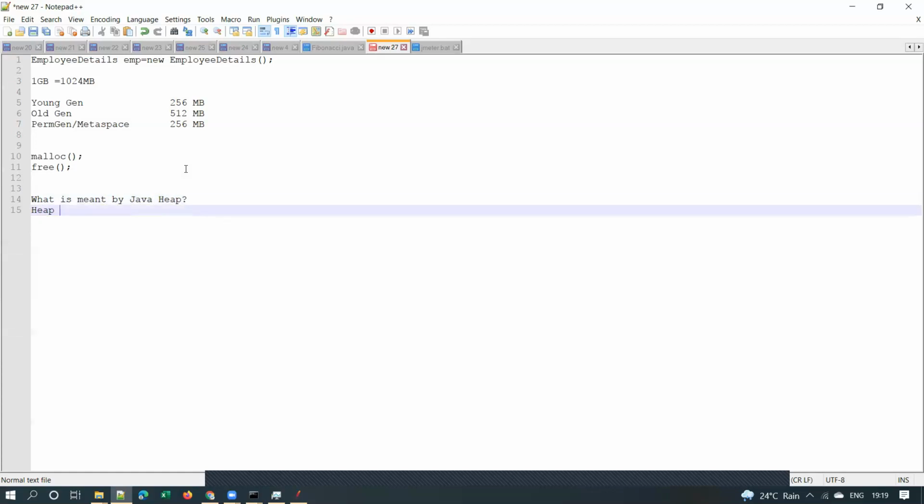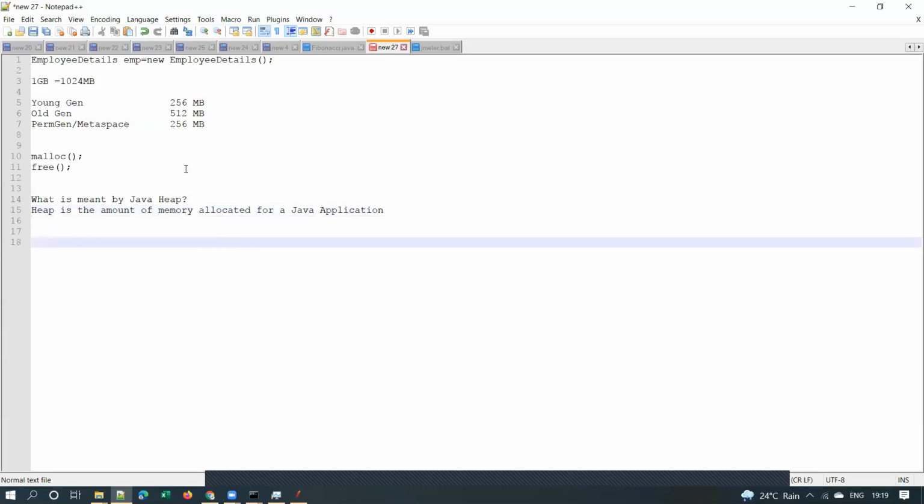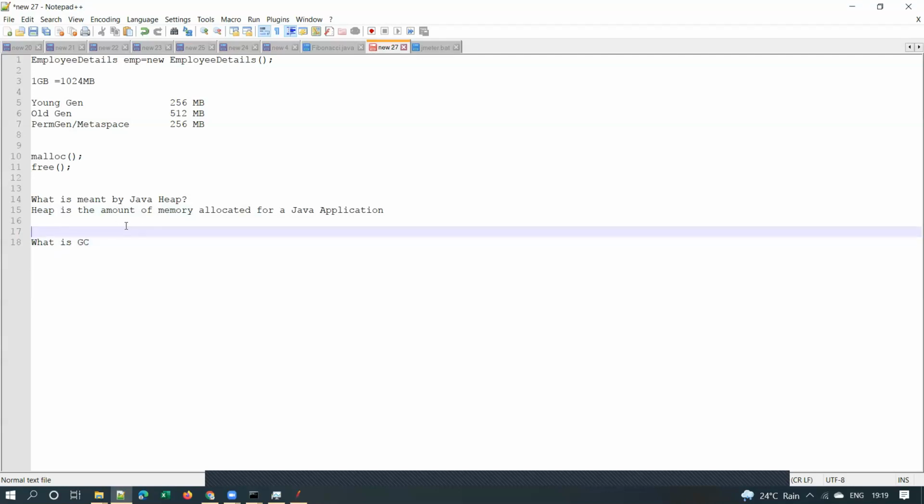The answer: heap is the amount of memory allocated for a Java application. The next question you can expect is, what is GC? What is heap architecture? Immediately after Java heap, can you explain Java heap architecture?